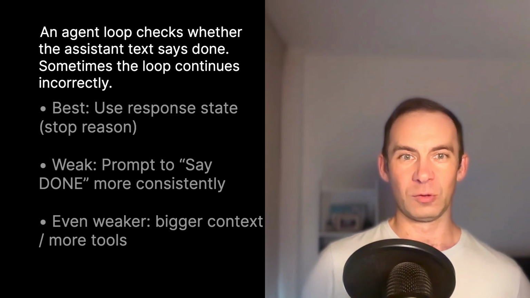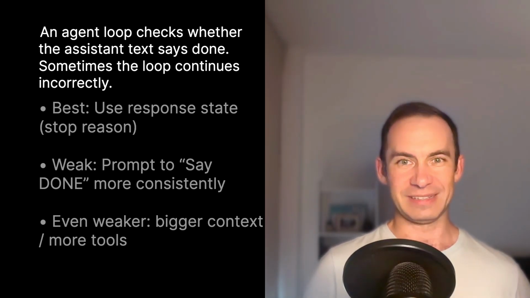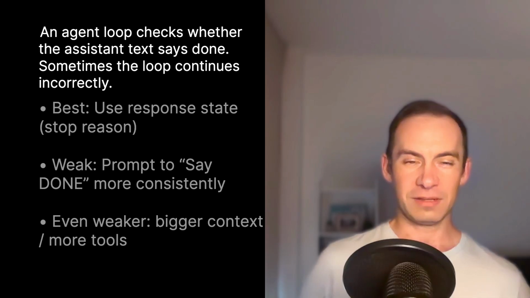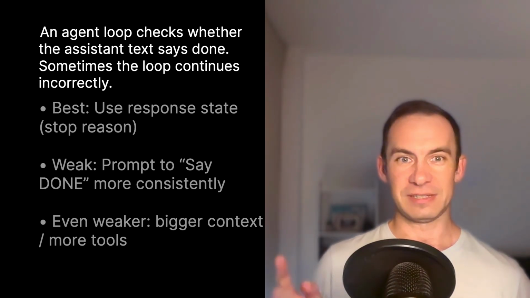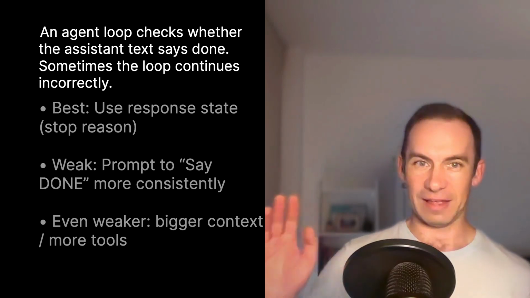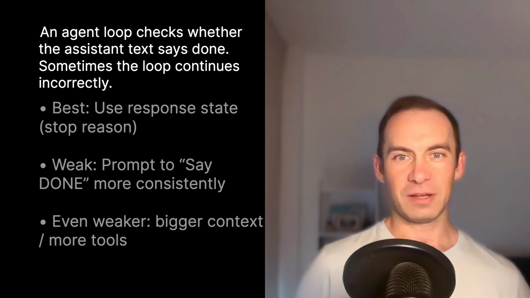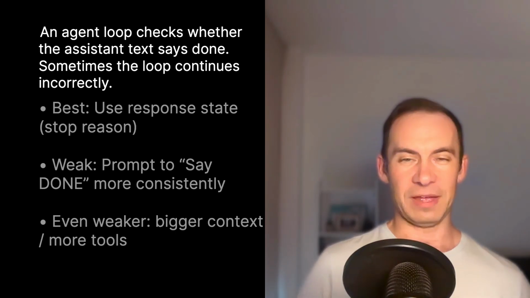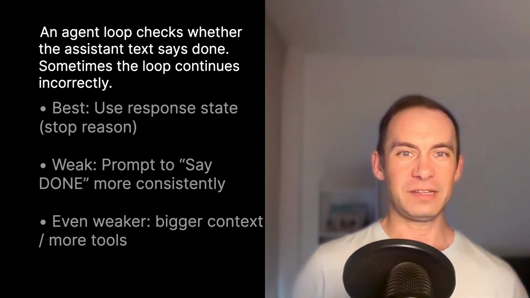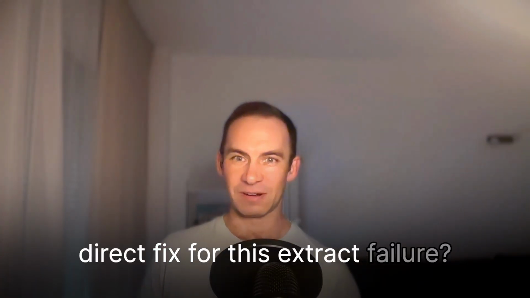Because the failure is loop control, and loop control should not depend on fragile text matching. So the ranking is first direct state control, then much lower, stronger instructions, then again much lower, larger context windows, then lower again, adding more tools. These alternatives may help in other scenarios, but they do not own this failure. Do not ask only, is this answer true? Ask, is this answer the safest direct fix for this exact failure?